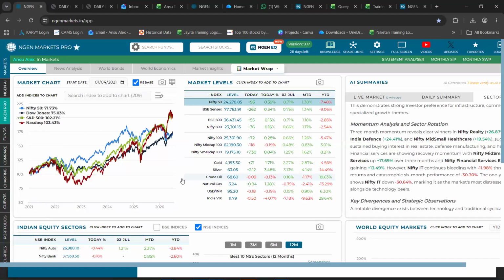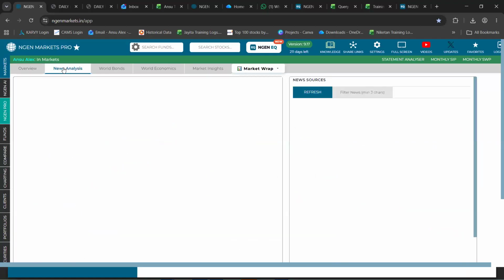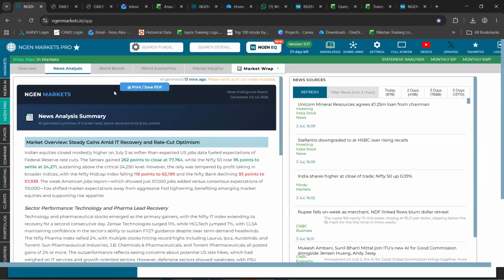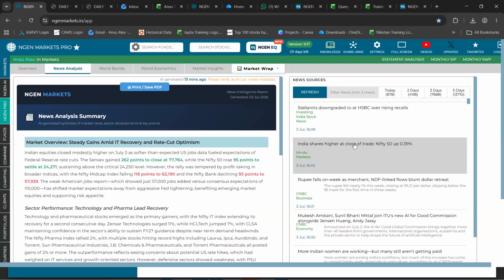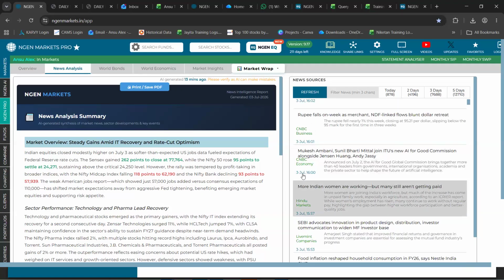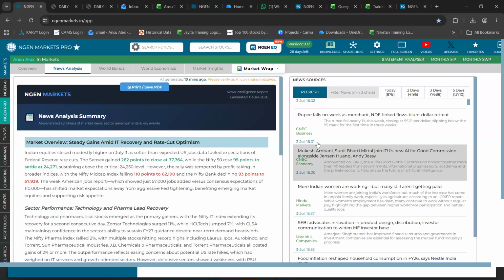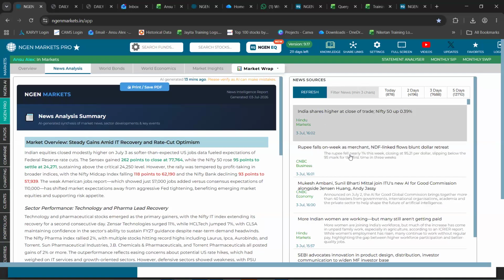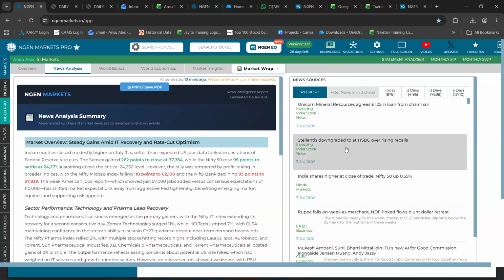Further to that, we come to the next section in the market section, which is the news analysis. So in our news analysis section as well, we have integrated AI reports right here too. And the overview of the news page has also changed. First thing, onto the right hand side, you can see the latest news that are coming in and you can see the time frequency as well. So 3rd July, 16 hours, that is 4 p.m., then 1 p.m., then 2 p.m. So the frequency has also increased that way.